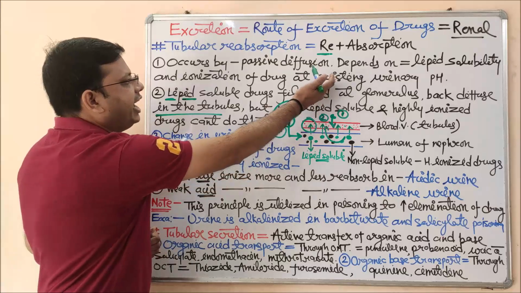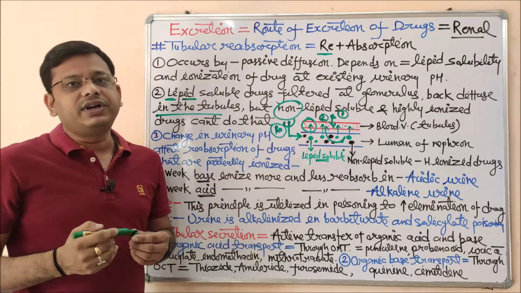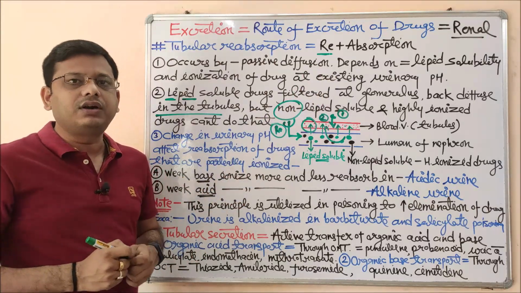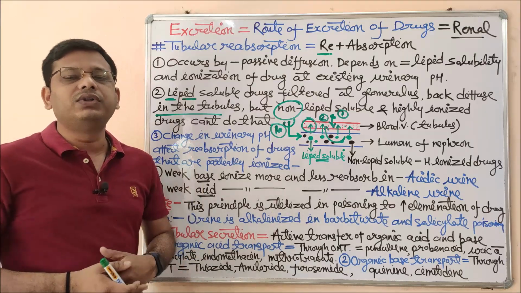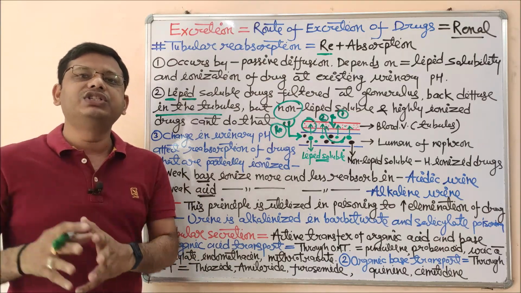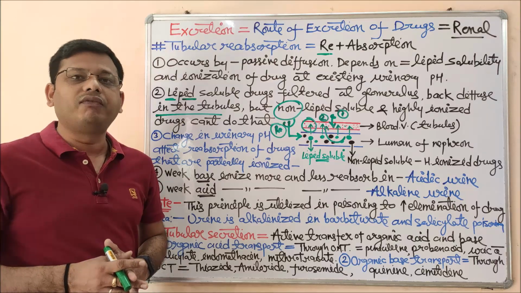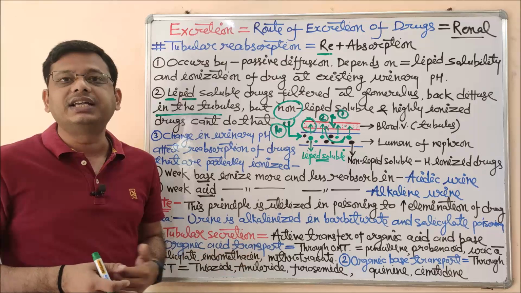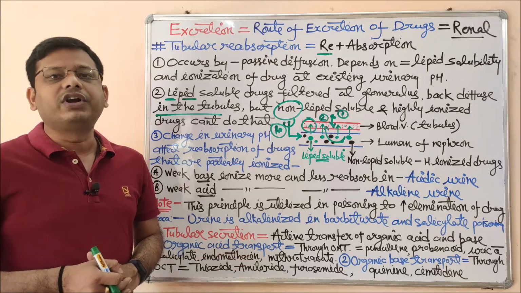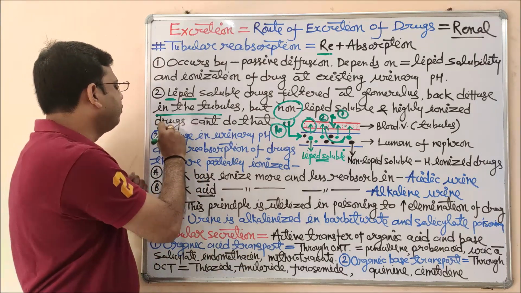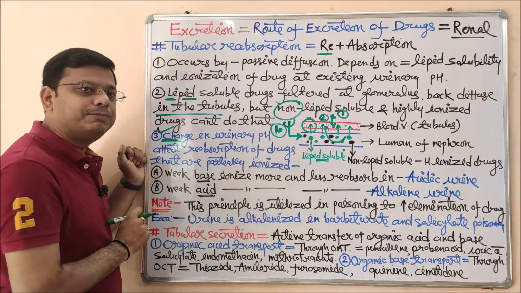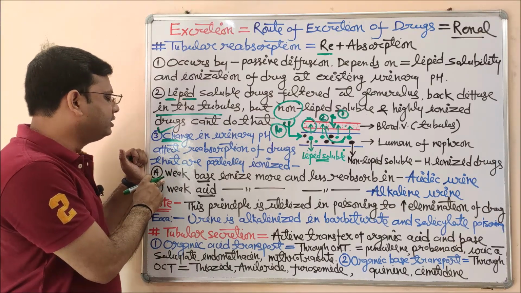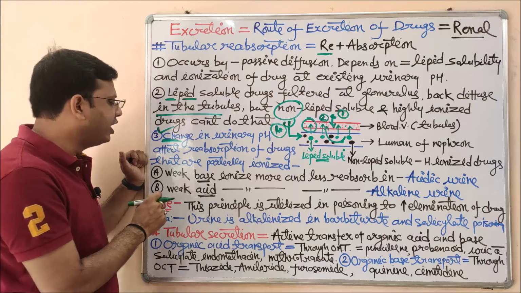As I have explained the existing pH, the pH of urine is very important, not only from the excretion point of view, not only for the ADME point of view, but whenever we study antibiotics, their role will also be influenced by the urinary pH, as in case of UTI, urinary tract infection. So what are the consequences, what are the possibilities of their reabsorption? So these are the first points set, this is very important, please pay attention on this whiteboard.